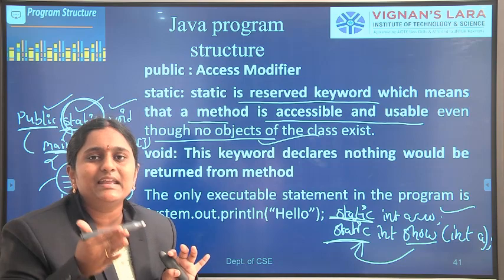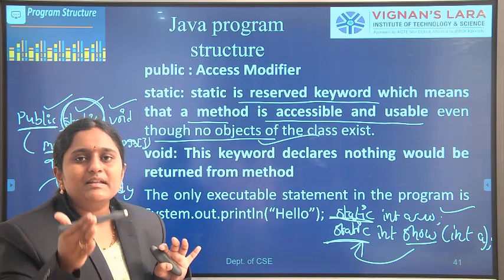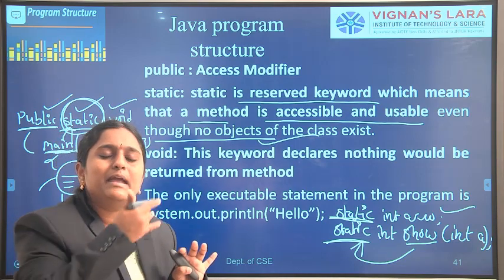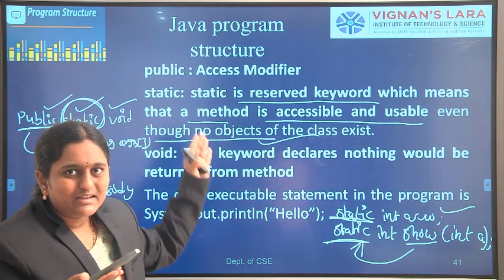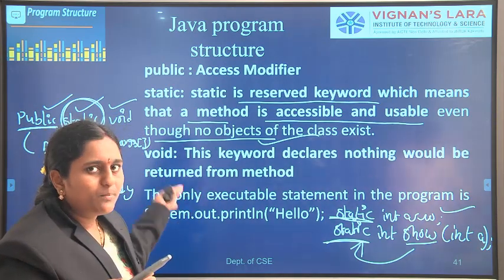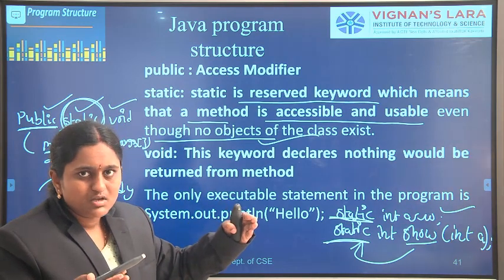In the main method, the static keyword checks before the main method whether any objects are created or not. I will discuss the static keyword briefly in the future concepts, in the second unit.